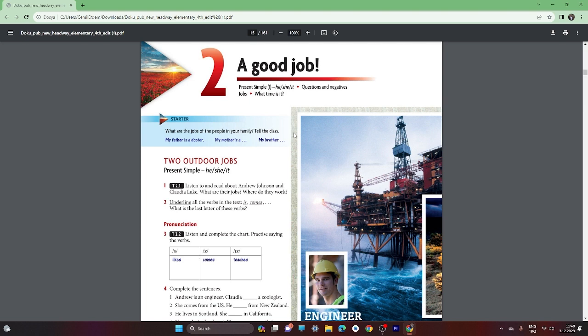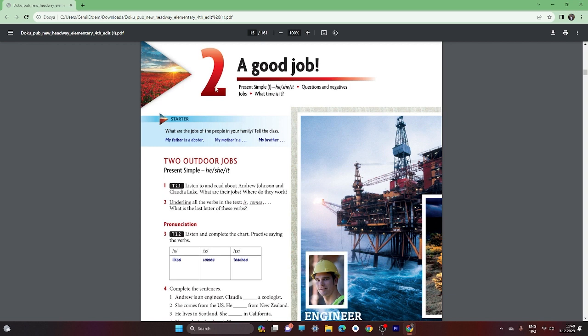Today we are going to study page 14, and in this page we are going to discuss jobs. The title of this page is A Good Job. We are going to study present simple tense, and we are going to study questions and negative forms, and we will discuss jobs and time.